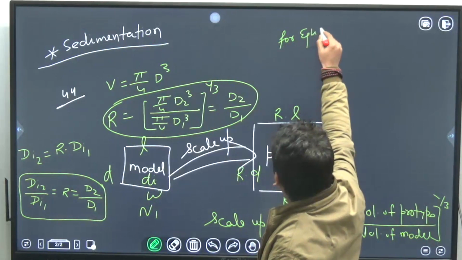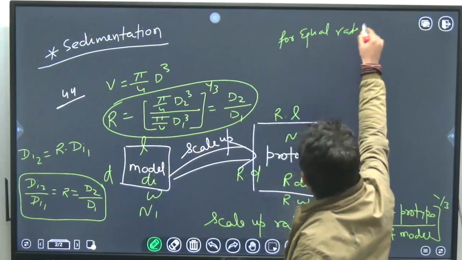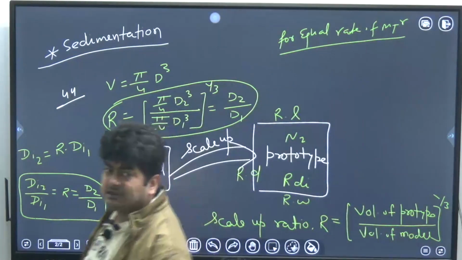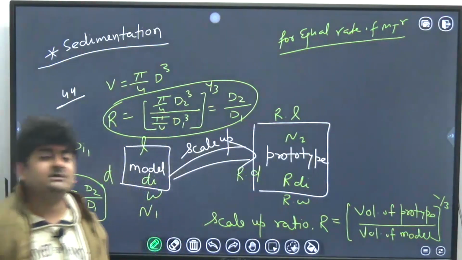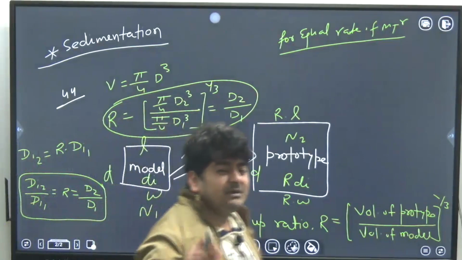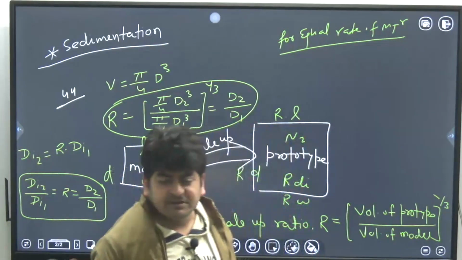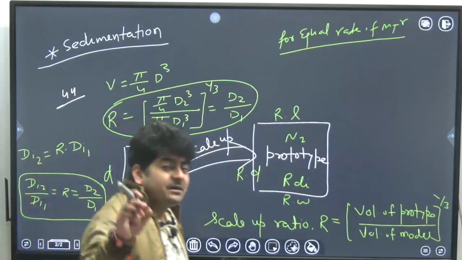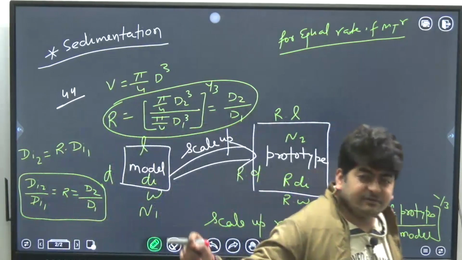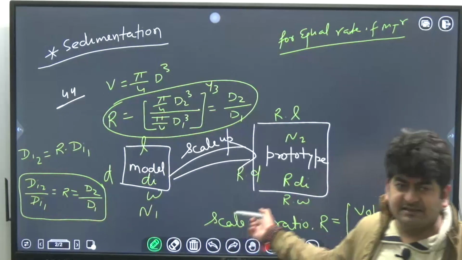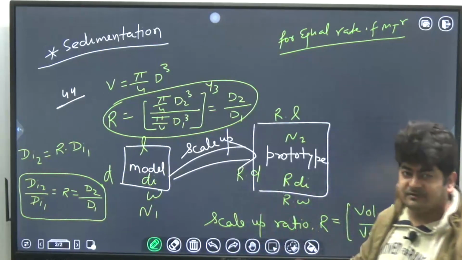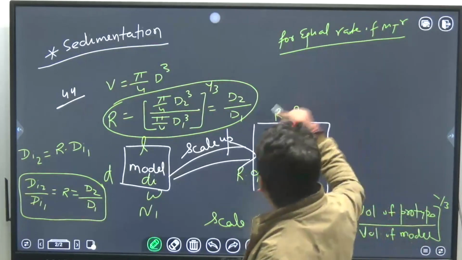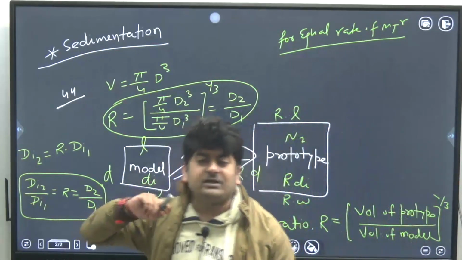For equal rate of mass transfer, that is the parameter of designing. This is the question of designing, and you can see this is the solved example of Gin Copley's book. If you see the chapter on mixing in that book, one solved example is given, and this is the same example which they have taken from that book. So for equal rate of mass transfer, what is the logic?